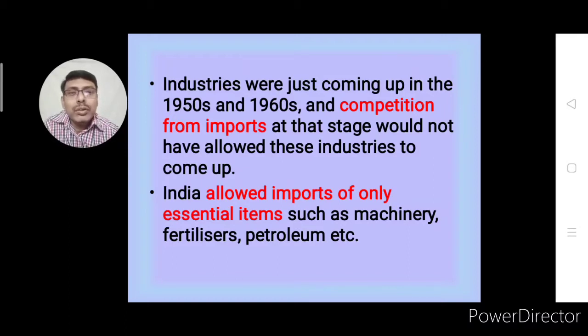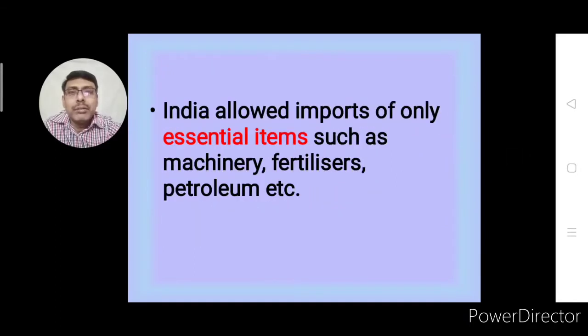India allowed imports of only essential items. In that case, India allowed import of only those products which were not produced in the country or which were very essential for the economy, like machinery, fertilizers, petroleum. Without these, we can't continue our day-to-day life. So that is why such important goods were imported.